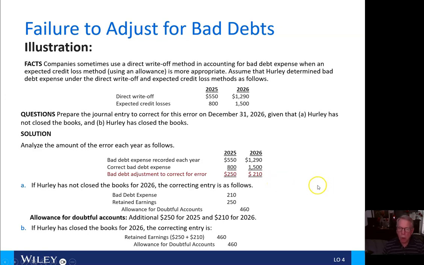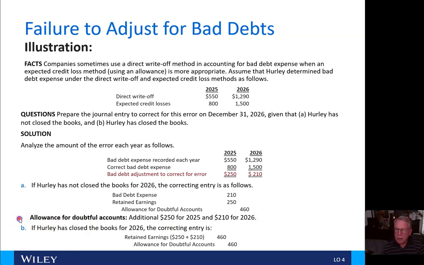So if Hurley had not closed the books for 2026, the correcting entry would be as follows. We're going to debit bad debt expense for $210 here, and debit retained earnings for $250 for the 2025 bad debt adjustment to correct the error, for a total on the allowance for doubtful accounts of $460.